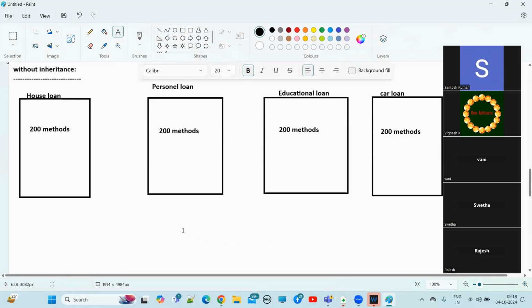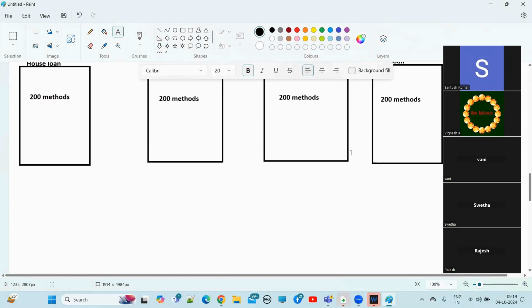So now, see, here house loan 200 methods, for personal loan class 200 methods, for education loan class 200 methods, and car loan class, we have written 200 methods. Total, how many methods we have written? 800 methods we have written. Okay?